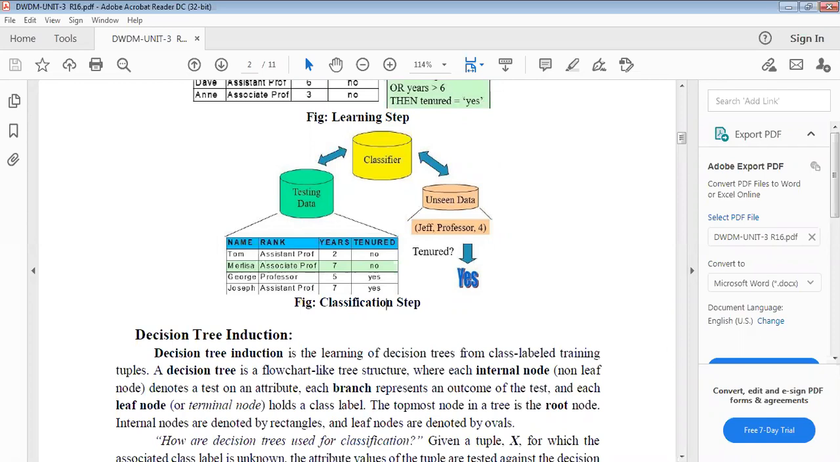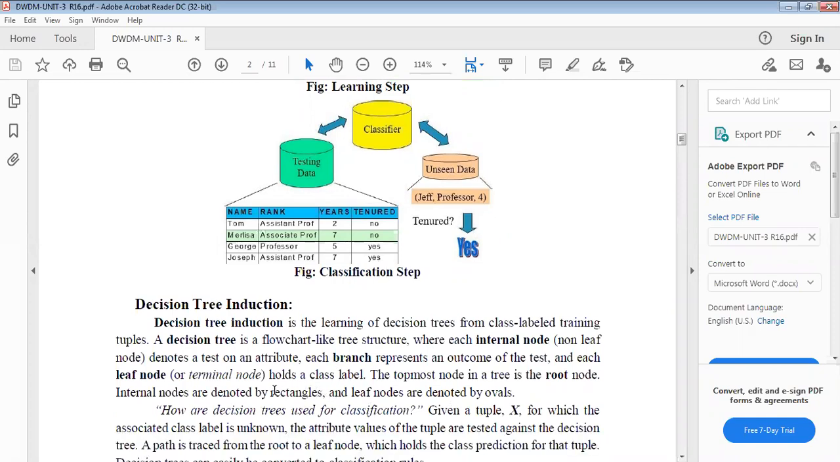Generally, you have to represent each branch as the outcome of the test. Each leaf node, or terminal node, holds the class label, and the topmost node in the tree is the root node. Internal nodes are denoted by rectangles. Leaf nodes are denoted by ovals.